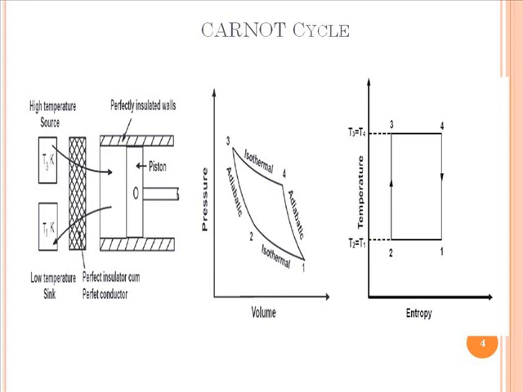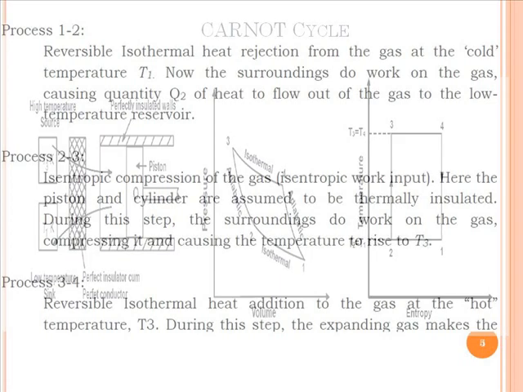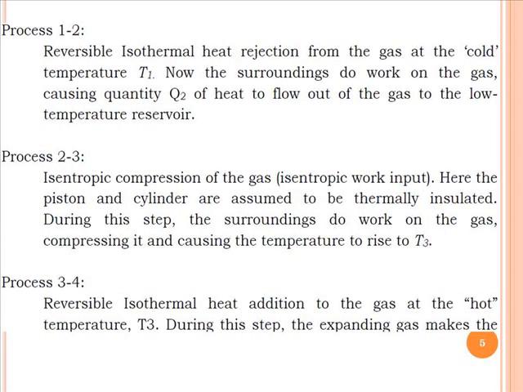The heat is supplied from a high temperature source at T3 temperature, whereas the heat is rejected to the low temperature sink which is available at T1 temperature. Now in the next slide we will discuss all the different processes. And now we will discuss process 1 to 2, 2 to 3, 3 to 4.